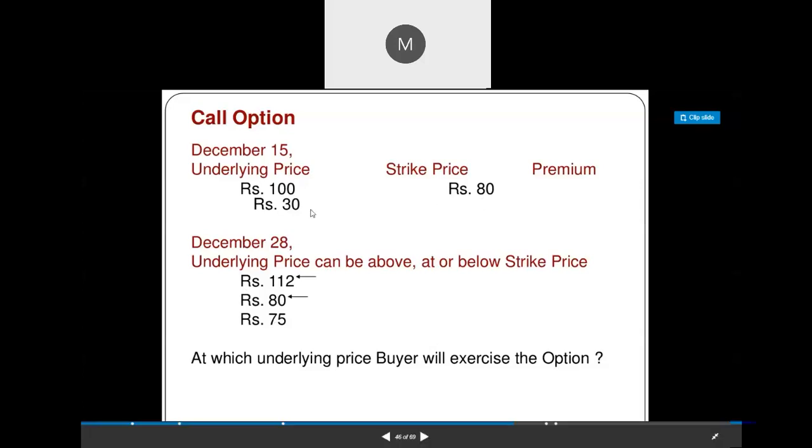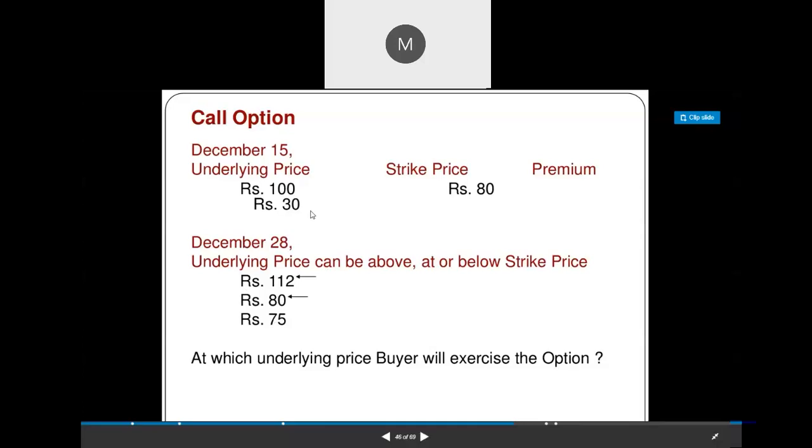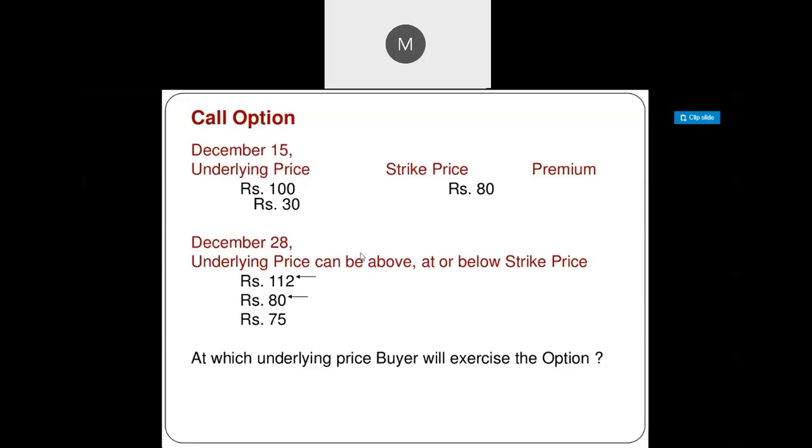And what is the maximum? Maximum is the profit. So consider if the market price of this particular underlying asset reaches 1000 instead of 112, so 1000 minus 80. So the profit for the buyer of the call option is the maximum, but the loss is the minimum, that is rupees 30.